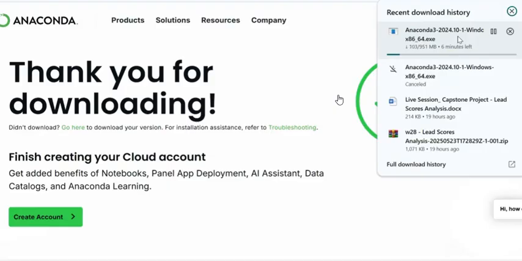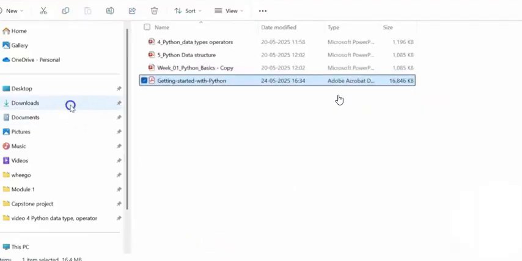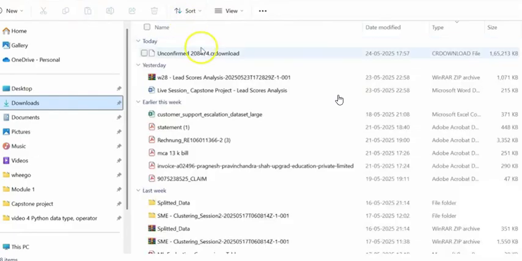You can run it with the prompts coming as Next, and then choose the path. Let it be the default. Everything goes, and then Finish, which may take certain time, as I said. So let's pause and then check whether the installation is done or not. Welcome back. Let us continue: our software called Anaconda is downloaded. You can go to the download section, and under the downloaded software folder you will get the Anaconda executable file. This is the Anaconda executable file, although it is not fully downloaded here.